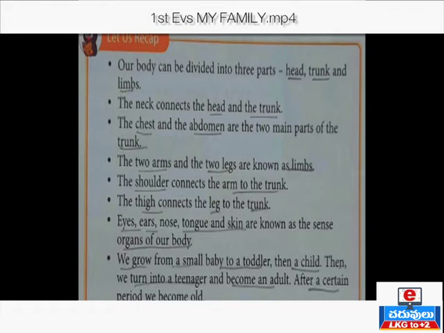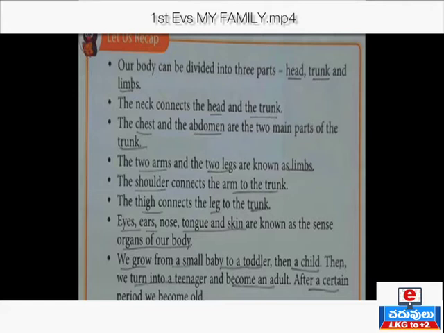From teenager we become an adult. After a certain period we become old. From baby to toddler, toddler to child, child to teenager, teenager to adult. After a certain period we become old. These are the important points we learned.